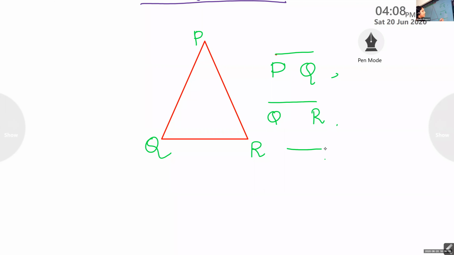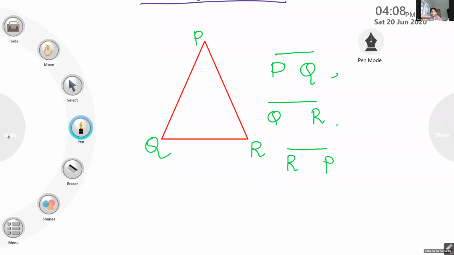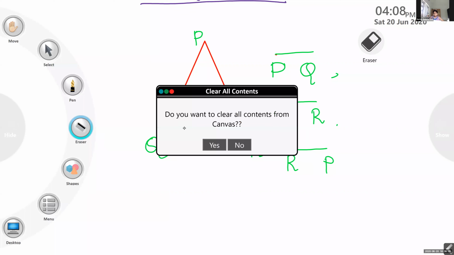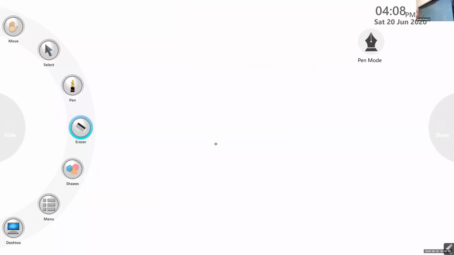If you are confused, I'll write RP there. Okay, these are the sides of triangle PQR. What would RQ? RQ. Sorry. Okay, then next one.